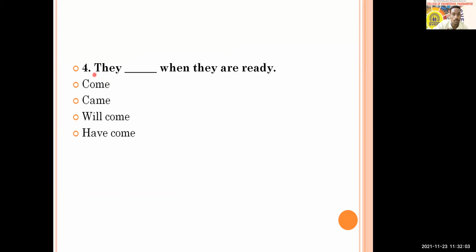They dash when they are ready. And your options are come, came, will come, have come. And here you people just try to answer. Already I got responses from Pooja, Mansi, Pragati. They've answered. Snehal is also there.